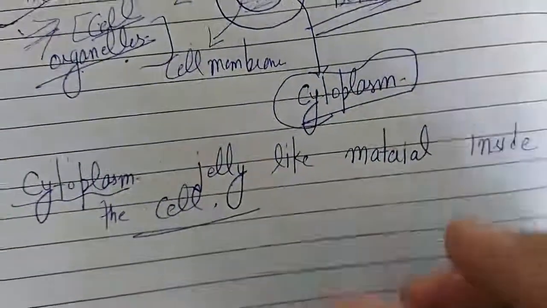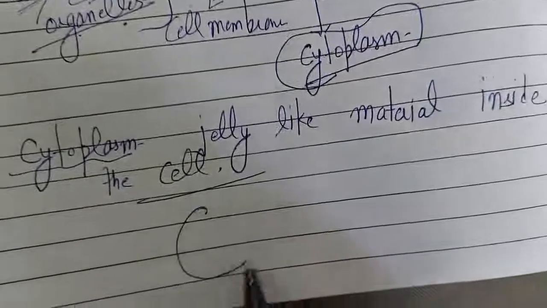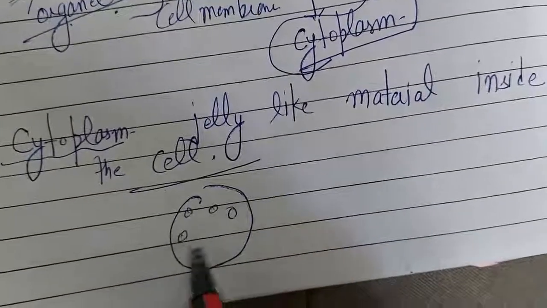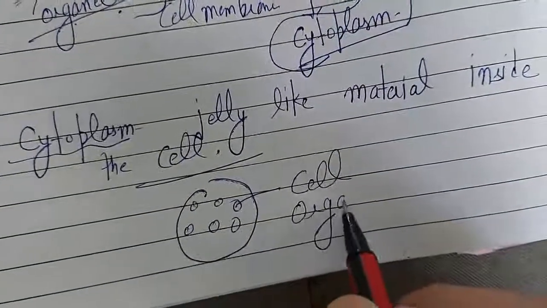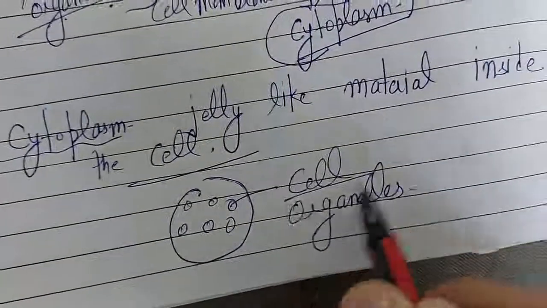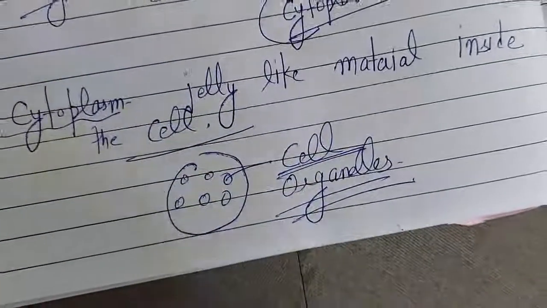Different structures float over this cytoplasm, and these structures are known as the cell organelles.